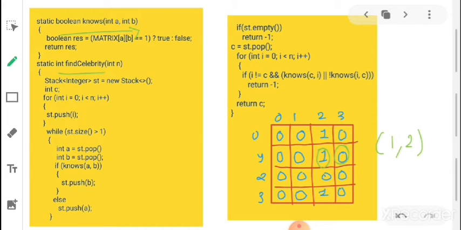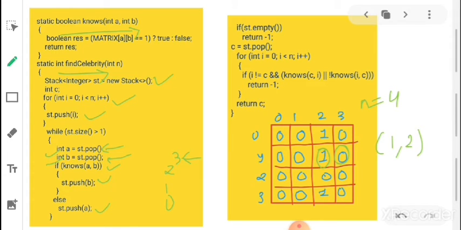After this I have initialized a function findCelebrity, which will return our celebrity at the last. Then I have initialized a stack, and we'll iterate through the elements, where n is 4 here. I'll push all the elements into the stack one by one, as shown here: 0 1 2 3 are pushed into the stack. Then we'll pop 2 elements and store them into A and B. Then we'll check if A knows B or not. If A knows B, we'll push B, and if A doesn't know B, we'll push A.